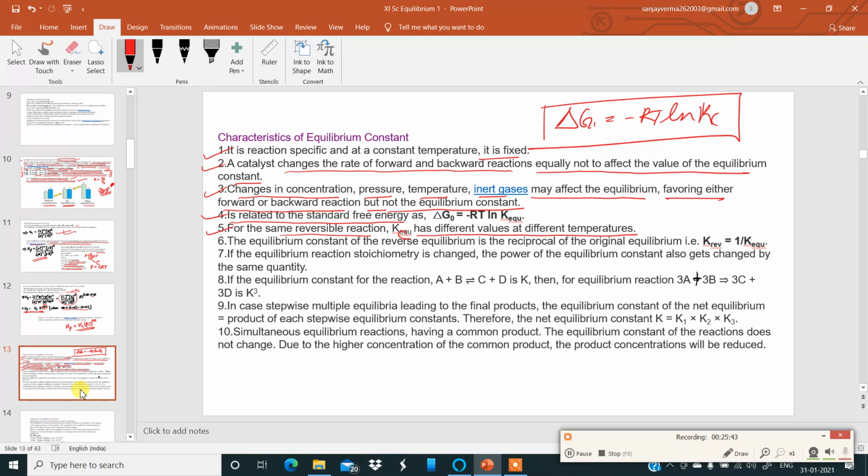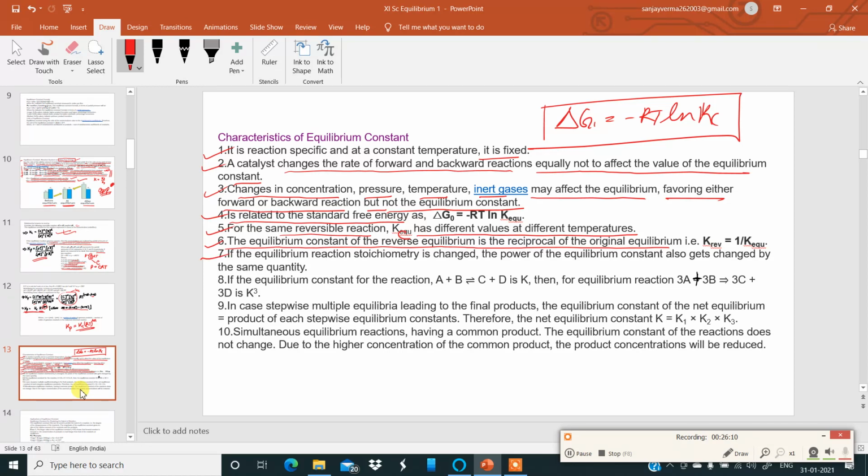That means for the same reversible reaction happening at different temperatures, Kc will have different values. Number 6: the equilibrium constant of the reverse equilibrium is the reciprocal of the original equilibrium. That is, K reverse is equal to 1 by K, for the backward reaction.